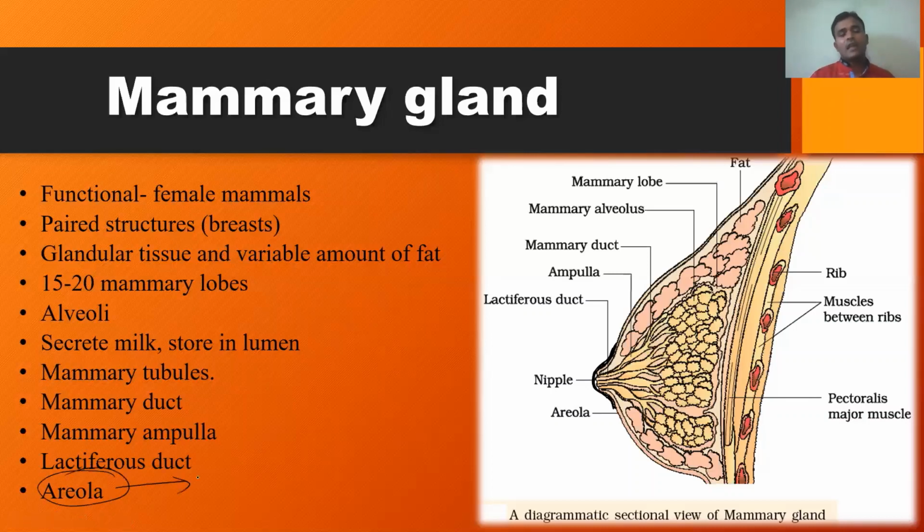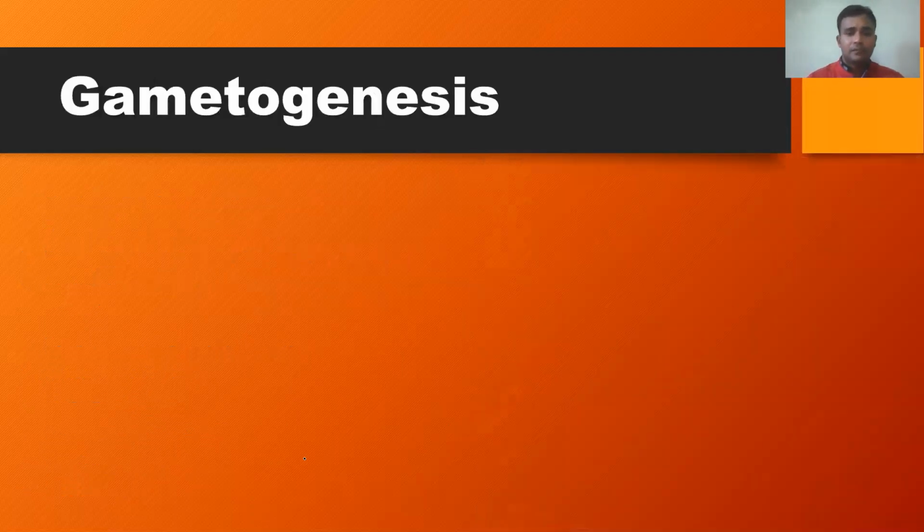This areola is characterized by the presence of oil glands. They secrete oil, which helps in avoiding friction during breastfeeding, during the suction of milk by the child. Friction may cause pain. The pain is avoided because of the secretion of the oil glands found in this area. So this is regarding the structure of the mammary gland.